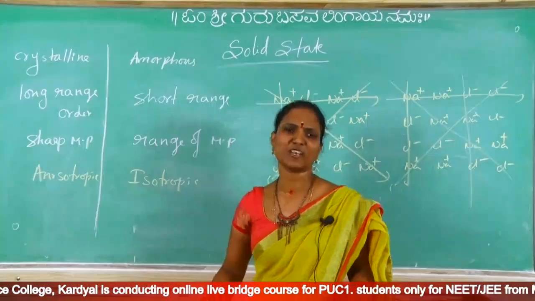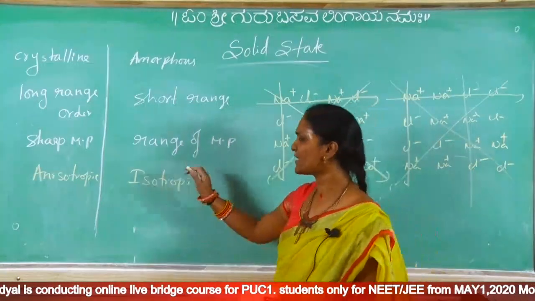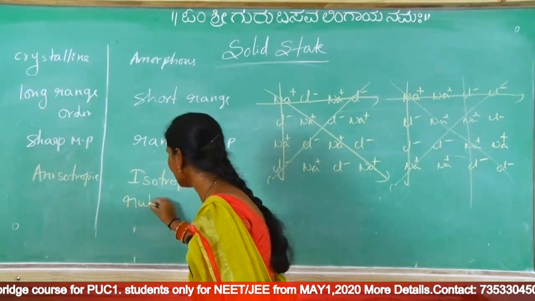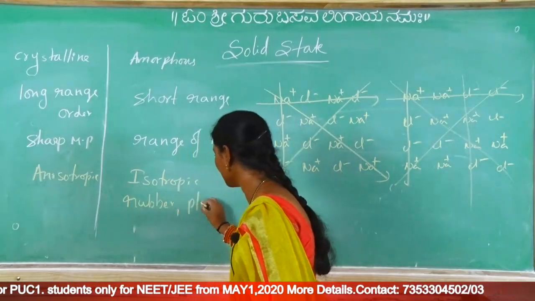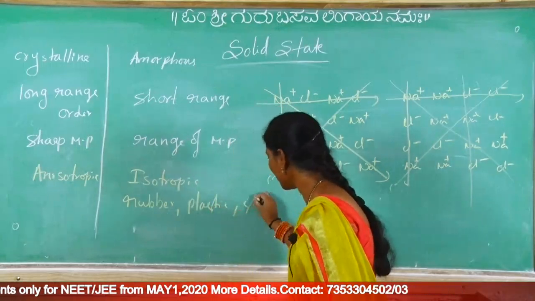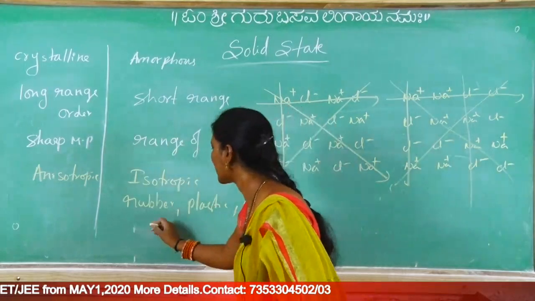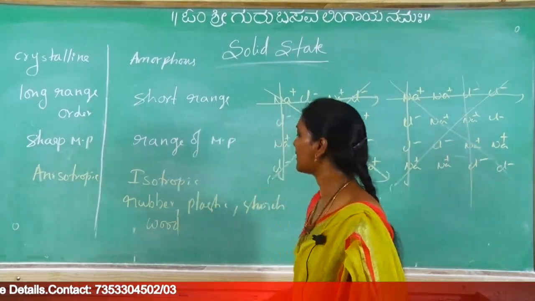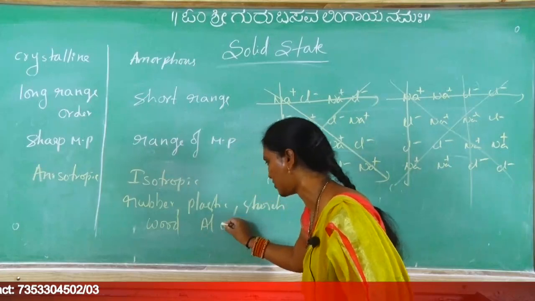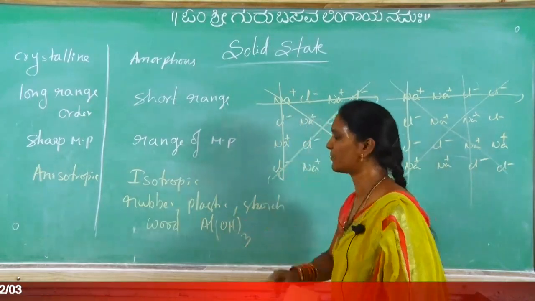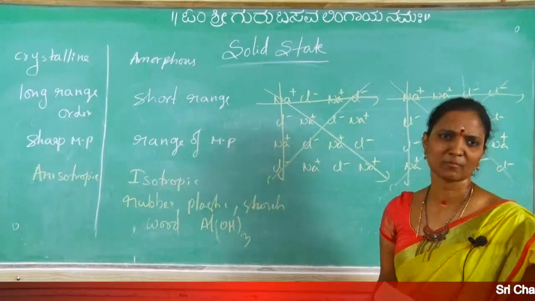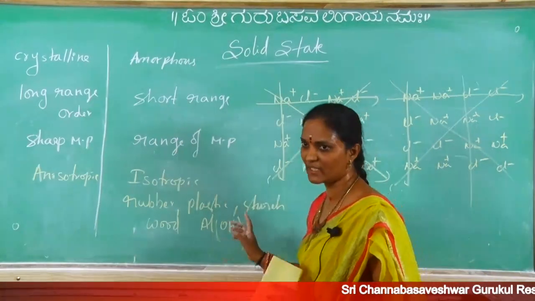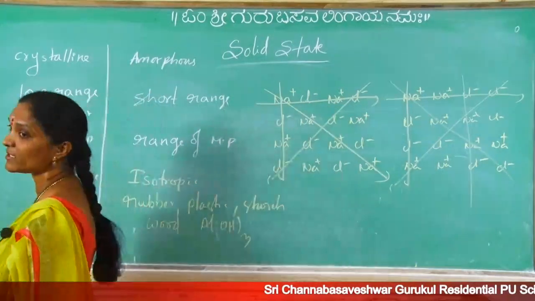Then examples: many crystalline examples are there, no need to practice. Examples for amorphous, now I am giving: rubber, plastic, starch, and wood. And gelatinous aluminum hydroxide. These are common examples, and you can collect the others I mentioned. So these are repeated examples: rubber, plastic, wood, starch.